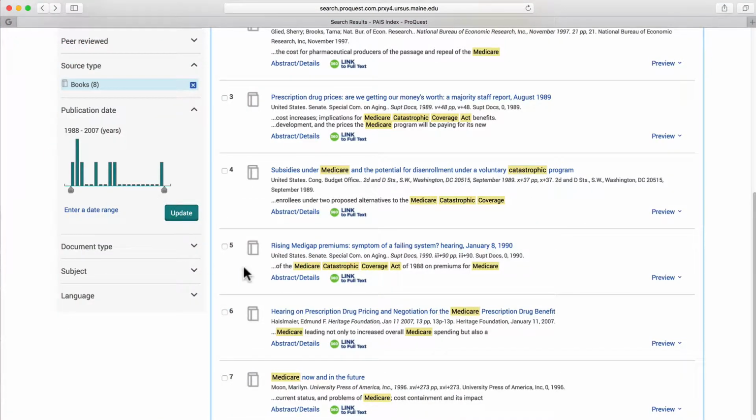Also, this is very confusing because we do have the link to full text listed here. This link to full text only works with journal articles. So we already know we're looking at a book category, even though they're books and reports. This will not work. Every time it will give you an error saying not found. So just remember, when we're in the books category, link to full text will not work. If it is not a government report, click on the title and see if there is a URL to a free copy.